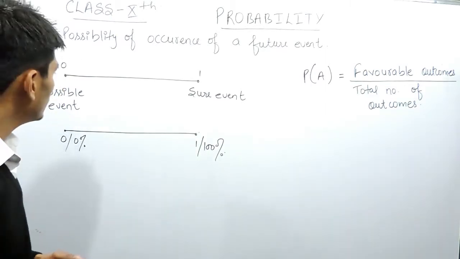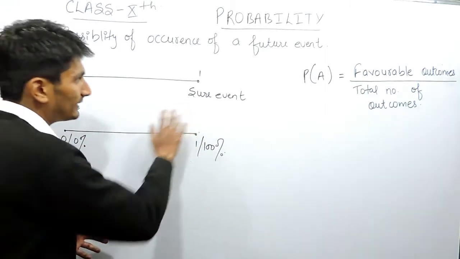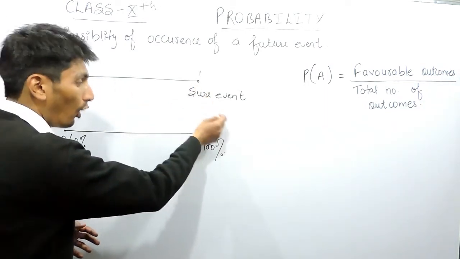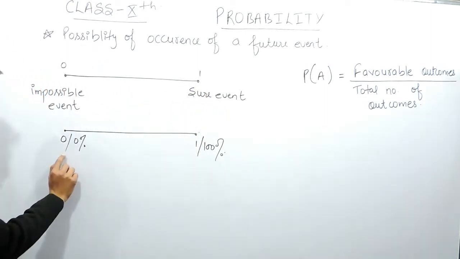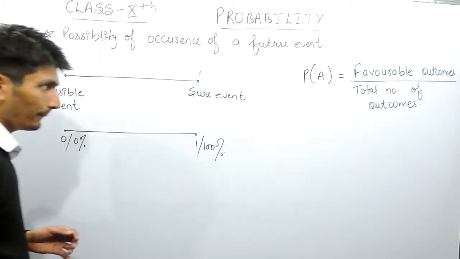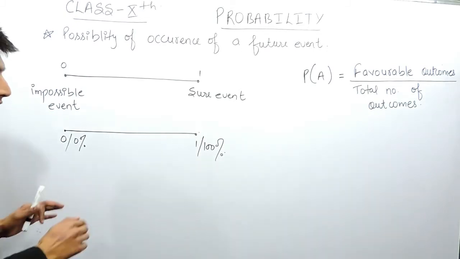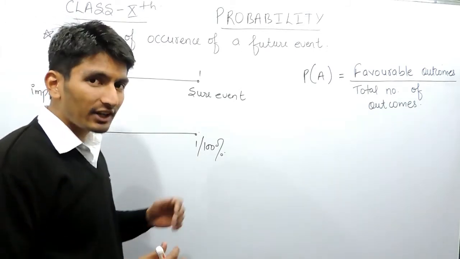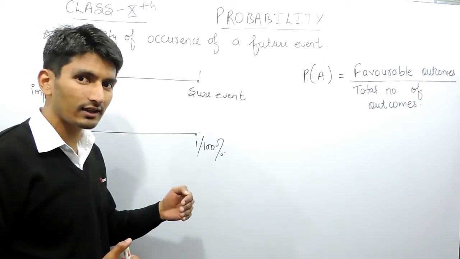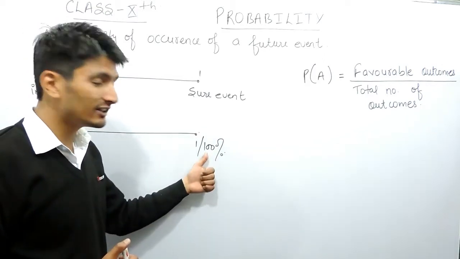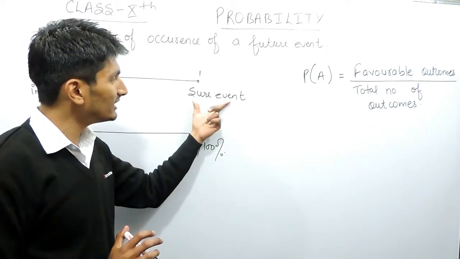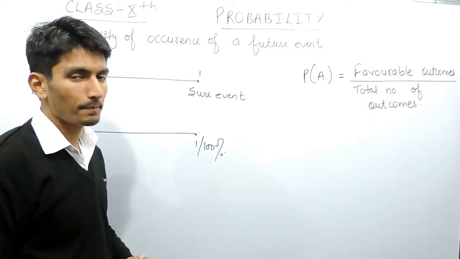So all these things we study in probability. We say that the scale of probability is basically from 0 to 1, or you can say the scale is from 0% to 100%. Means when you are saying that the prediction of this is 100% sure, in that case, that event is known as sure event.